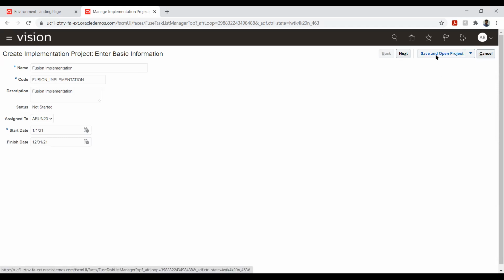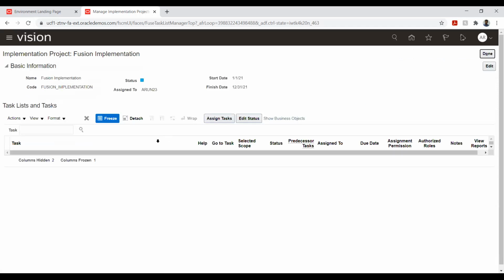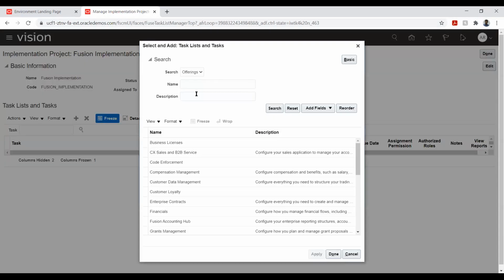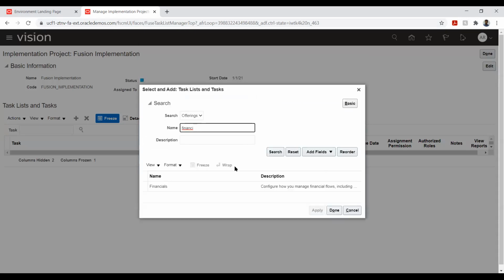So for now I will say save and open the project, and from the landing page I will just pick up. So we can see here that we don't have any task that is being assigned to this project called Fusion implementation. So now what I will do is that I'll just click add, and from here if you see we have offerings, we have task list and we have tasks. So this is like breakup of each one of it. So I'll just say offering, and I will add the financial offering. So I'll just say apply.